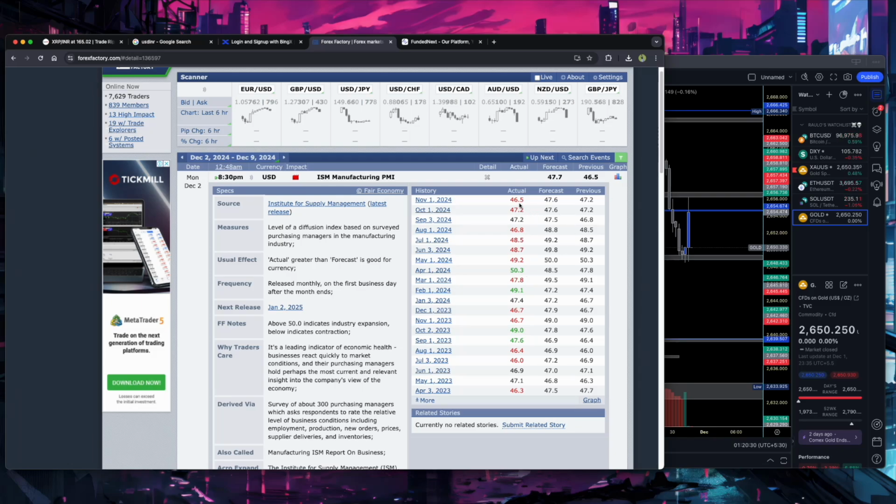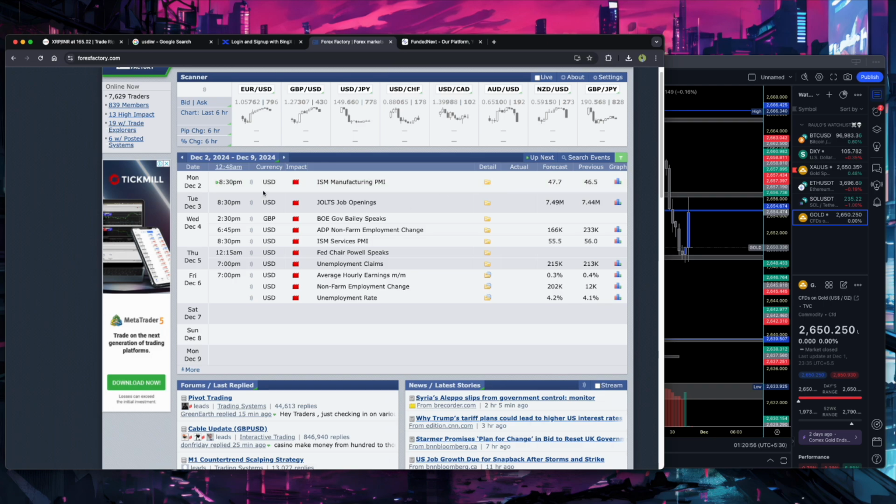But if the actual value is in red, less than the forecast, then USD will be bearish and gold will be bullish. So this was all about Monday's news.